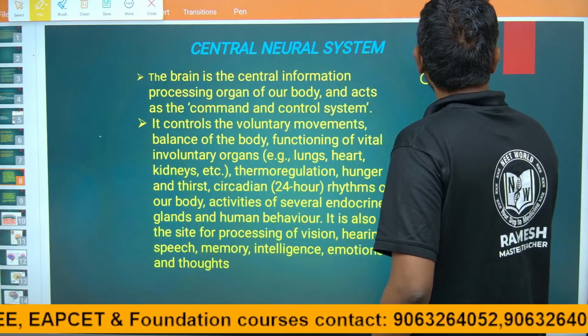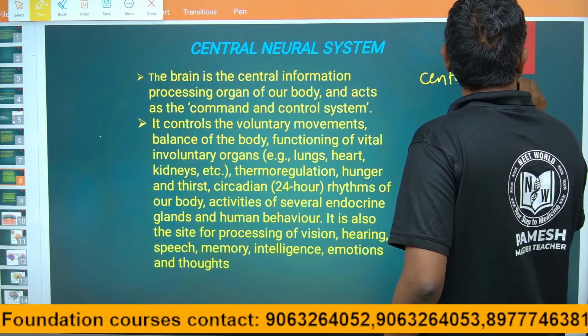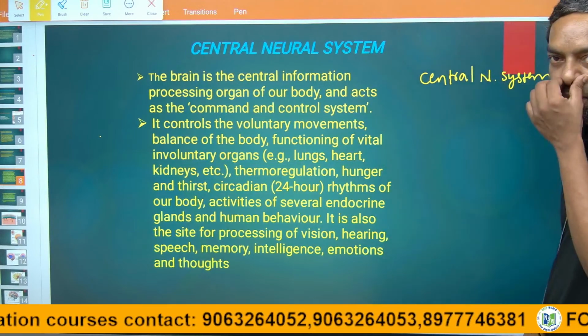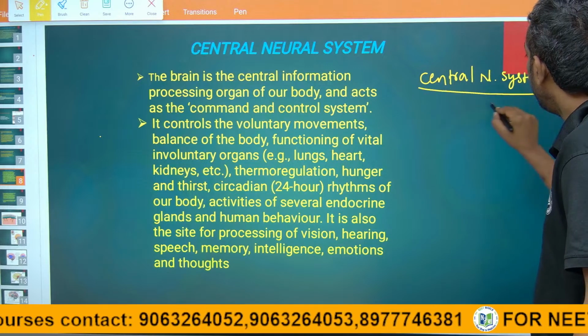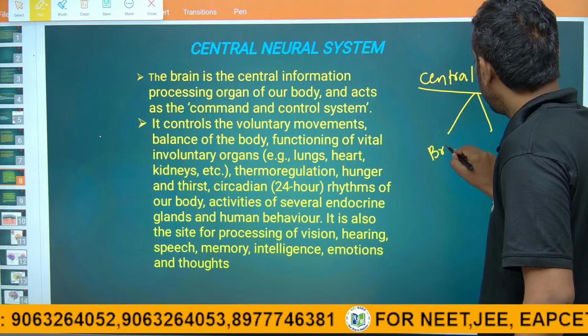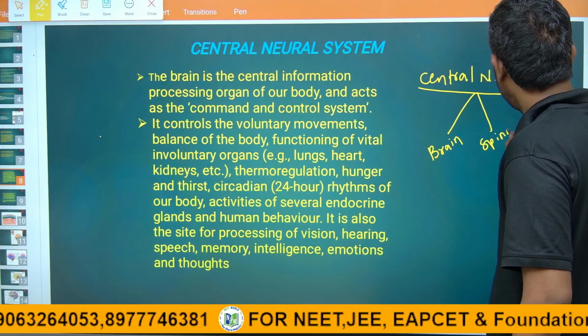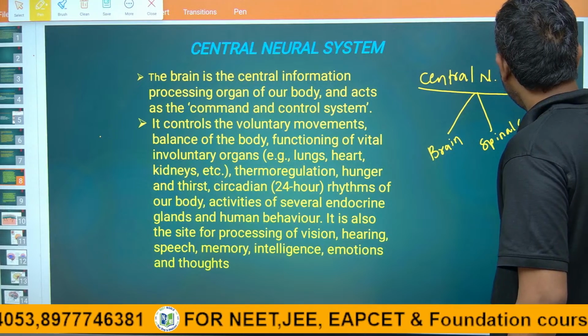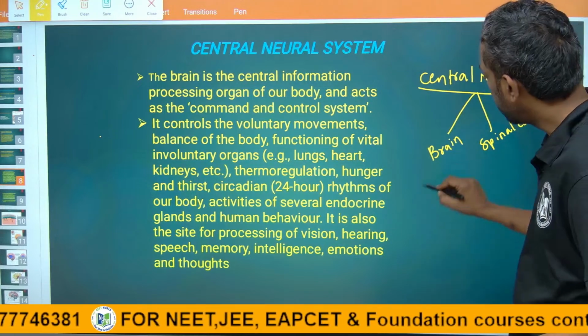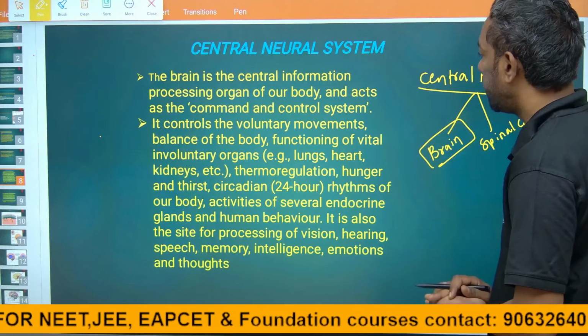The central nervous system has two parts, that is brain and spinal cord. So today we are going to discuss the brain in the central nervous system.